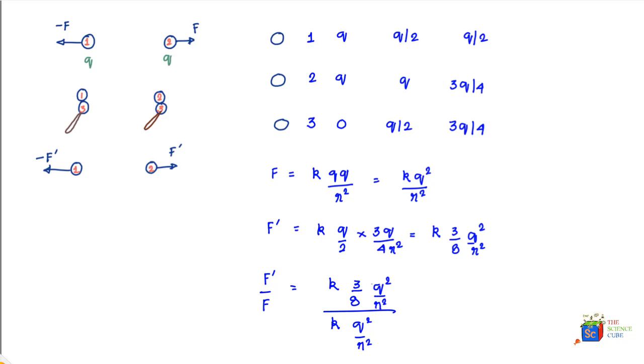So you can see that this term cancels, this cancels, and the ratio of F dash upon F becomes 3 upon 8, or F dash is equal to 3/8 of F. So the redistribution of charges has actually reduced the force between charge 1 and 2 to 3/8 of what it was earlier.